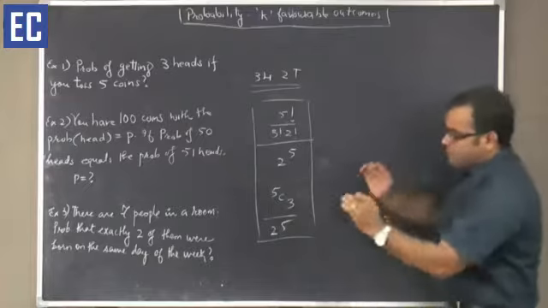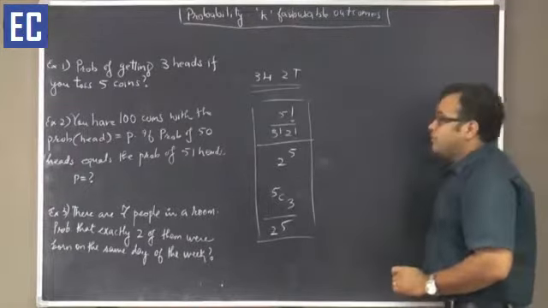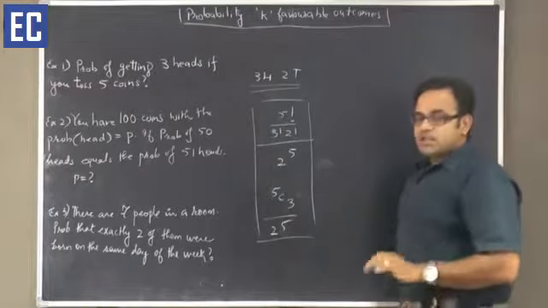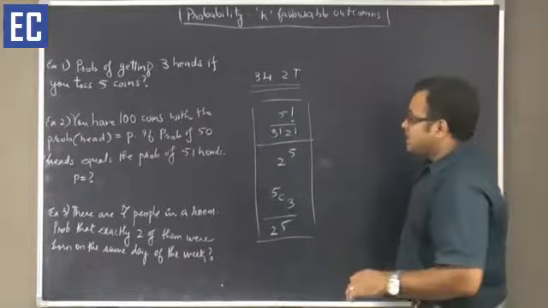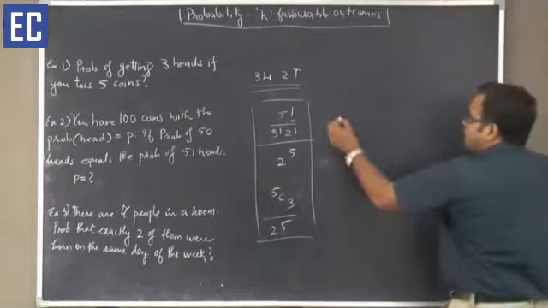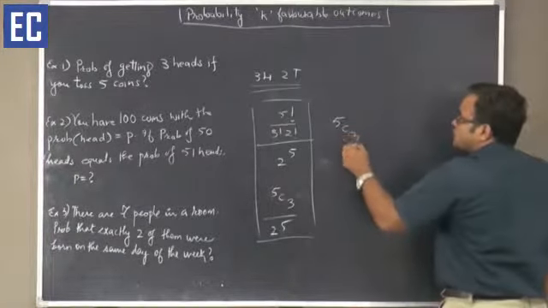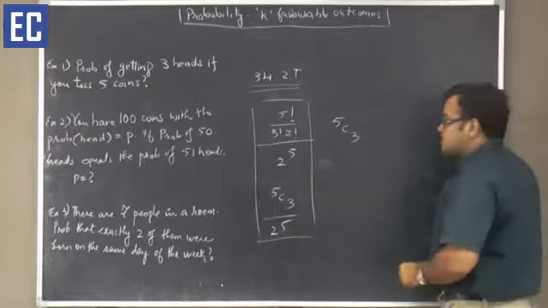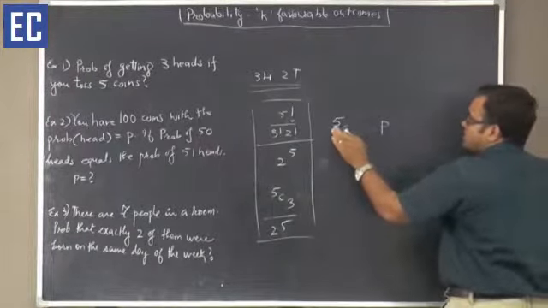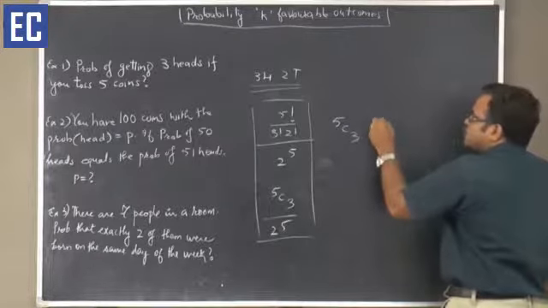Another more apt way of looking at this problem would be, if out of 5 experiments I am looking at 3 heads, which is my success, the probability of each head is equal to 1 by 2. So out of 5 I need to choose 3 places where I need a success, multiplied by the probability of the event happening to the power 3.